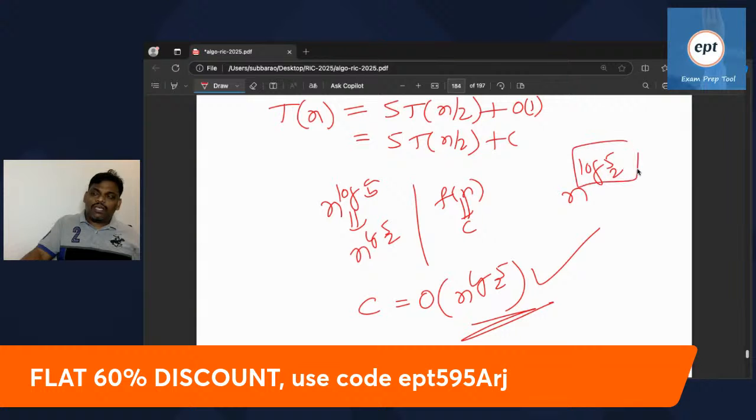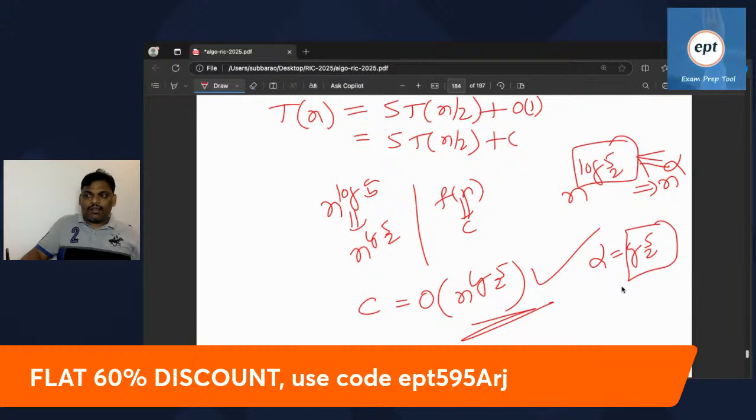It is already mentioned that the time complexity of this program is n power alpha, so alpha is log 5 base 2. Whatever it is, someone is saying 2.5 something, calculate it properly in the calculator.